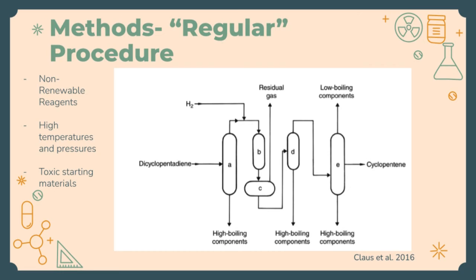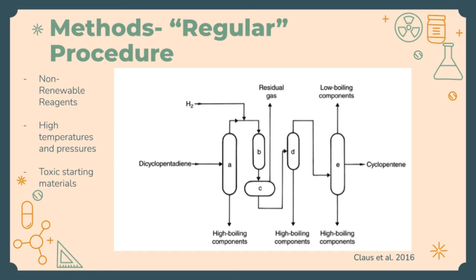According to Martin Klaus and colleagues in an article outlining prior methods of cyclopentadiene and cyclopentene synthesis, this process requires high temperatures and high heat and releases residual gas as a non-green byproduct. In this process, crude dicyclopentadiene is monomerized in the cracking column at 170 to 190 degrees Celsius.